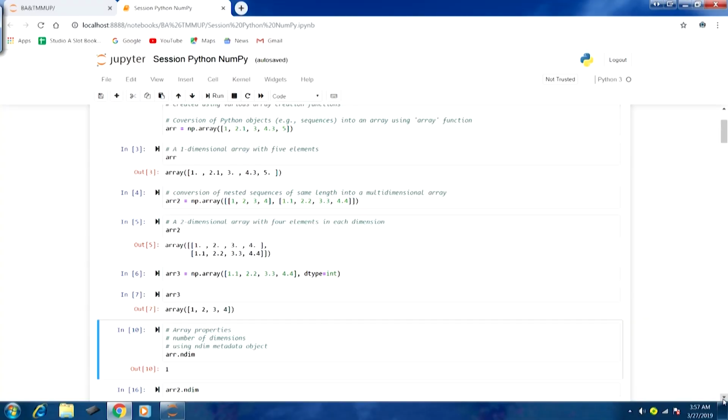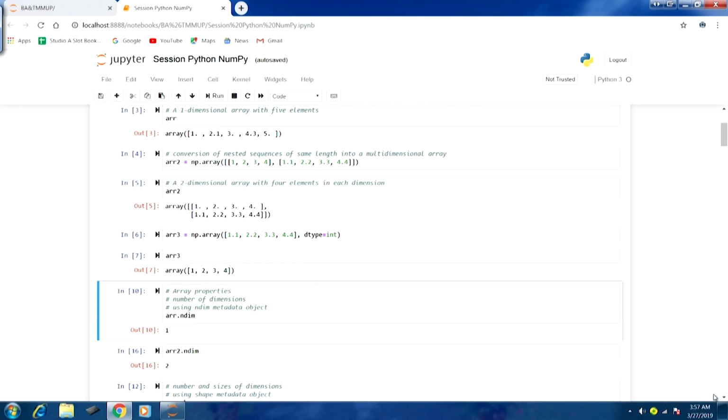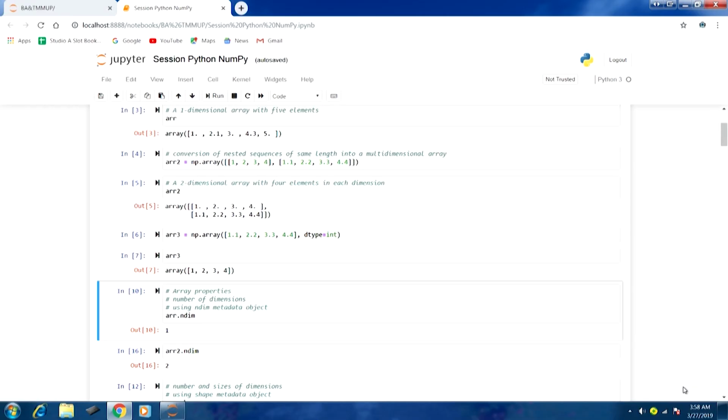So, this is one way. There are other array creation functions which can also be used to create array objects, and we will see them through a few examples. Now, before we talk about those functions, let us discuss some of the properties of array objects. First, the number of dimensions. Given an array, how do we find out the number of dimensions? For this we have the ndim attribute, which can be used to find out the number of dimensions of an array.